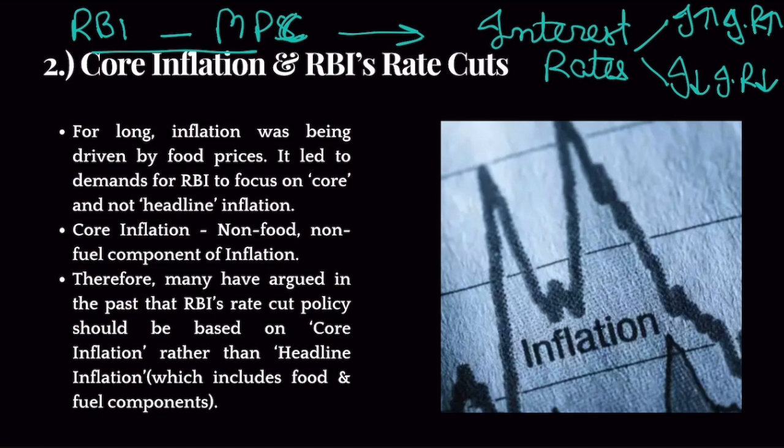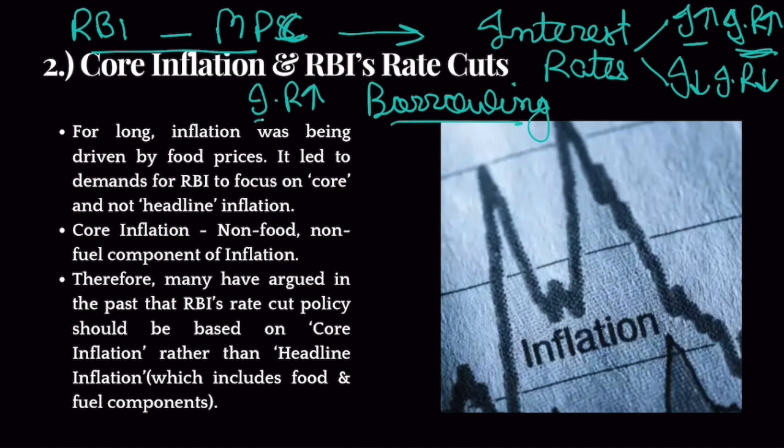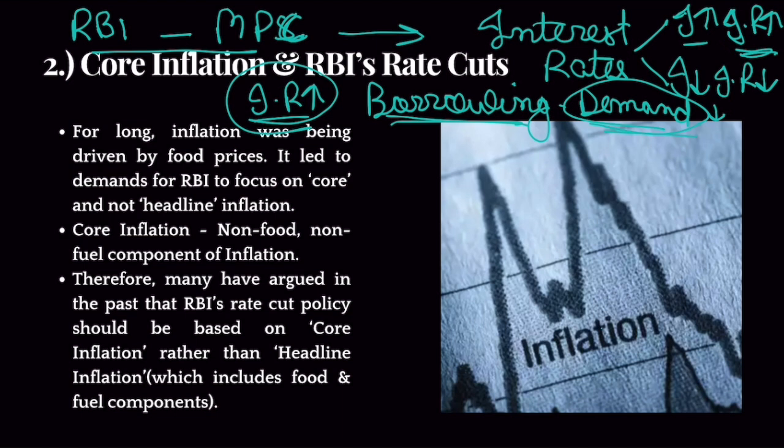Now, how can interest rates control inflation? When you increase interest rates, borrowing becomes expensive. It would be difficult for people to borrow because they have to pay higher interest rates. That is why not many people borrow. When not many people borrow, there is less money with the people. And when there is less money with the people, demand falls. And when demand falls, inflation is under control. So through interest rates, RBI influences demand, and through demand, RBI influences inflation.